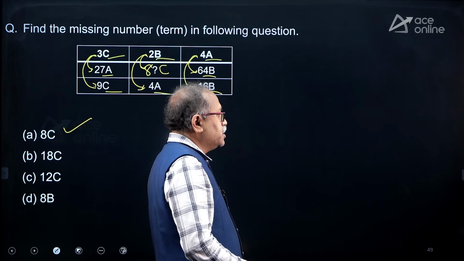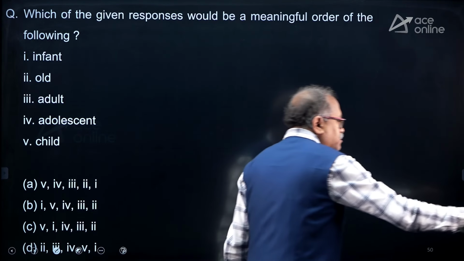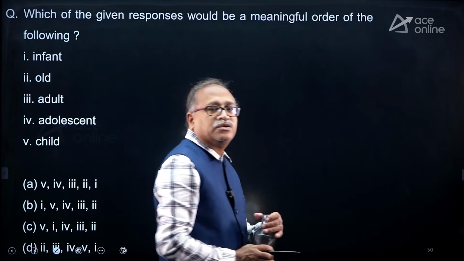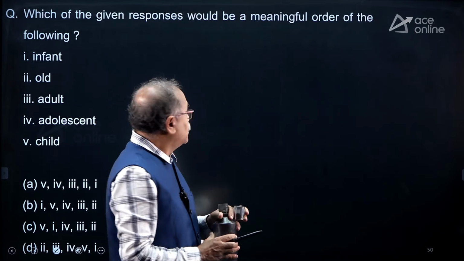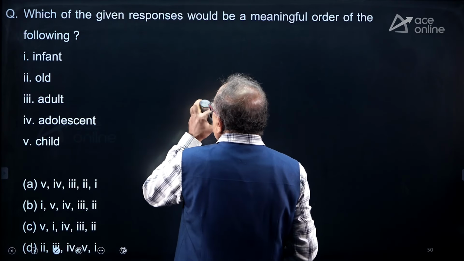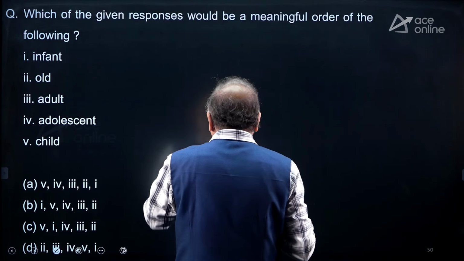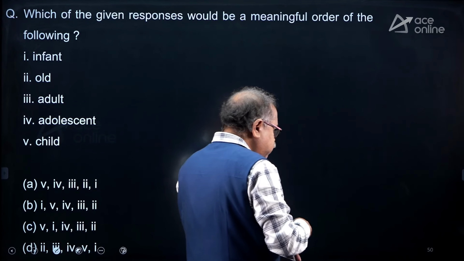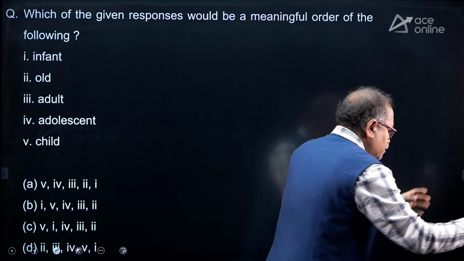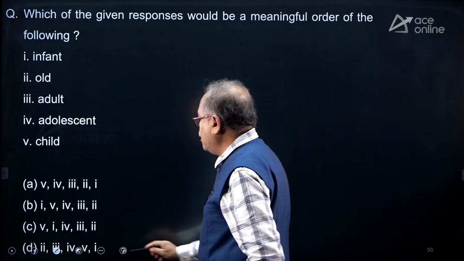I am moving on to the next one, and generally this question comes ordering it. Say order it in any form. That should be logical.